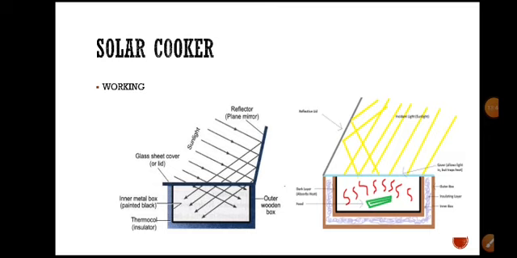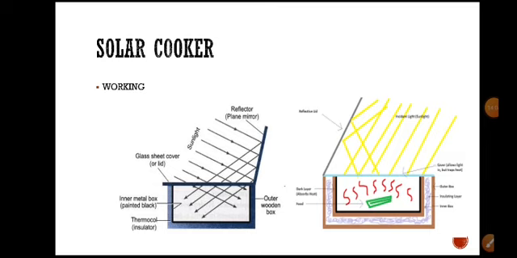So a solar cooker is made up of a wooden box, and inside the wooden box thermocol is fixed. On the thermocol, one metal box is fixed. The metal box is coated with black paint from the inside. On this box we have a lid.